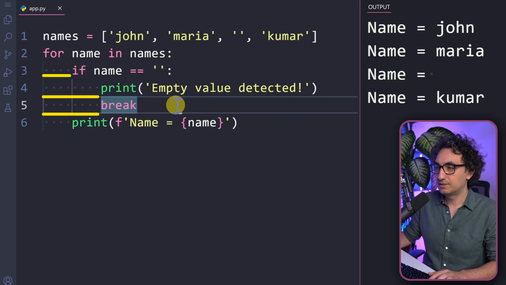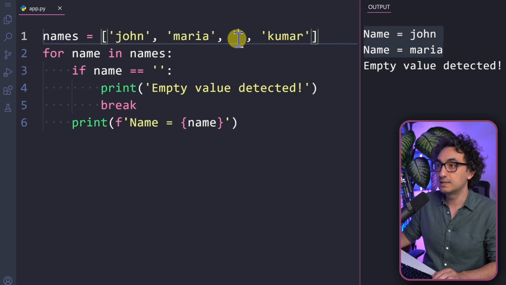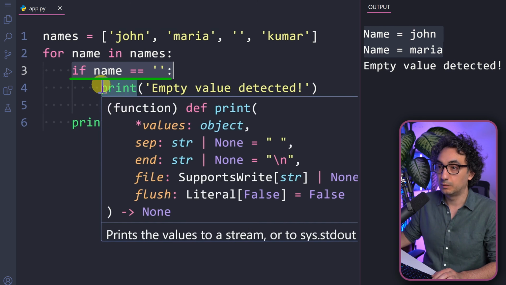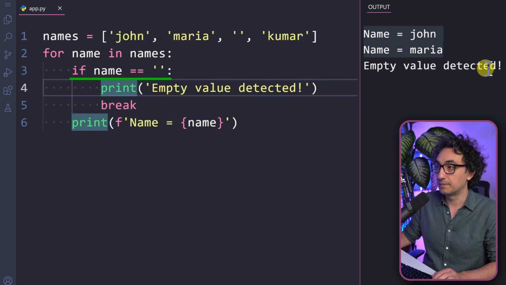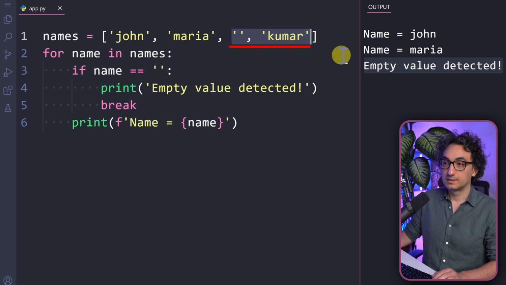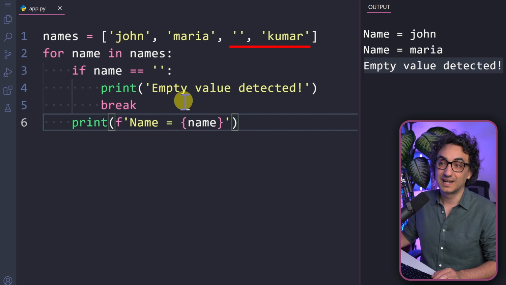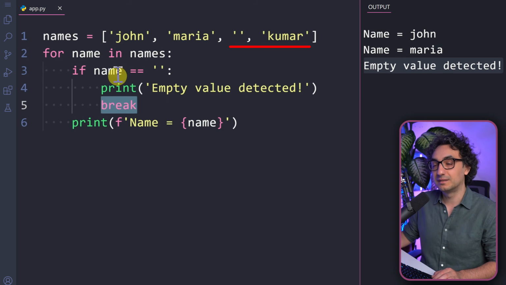So now let's go and try this out. In the output, you can see we processed two values, John, Maria, and then once we processed the empty, this condition was true and we went inside it. So we printed the message empty value detected and then the break is executed. That means we stopped over here and we didn't process those two values. So they didn't have the chance to be printed over here. This is exactly what's going to happen if you use a break inside your for loop.